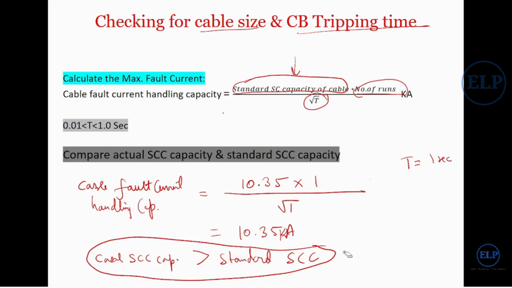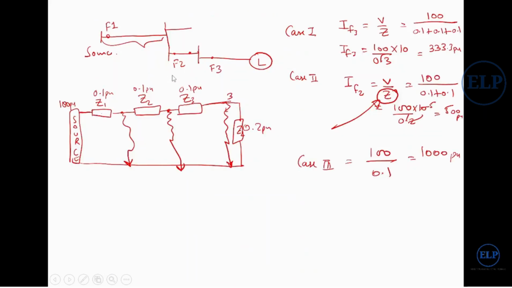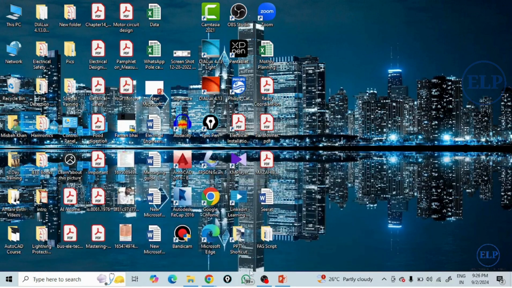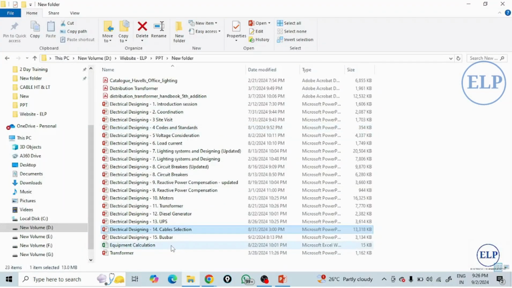Now, up to this point, my cable selection criteria is over. Is it clear for you? Yes. Okay. So now I am ending this topic here. Now I am starting my next topic, that is the bus bar. I will share this PPT with you, don't worry about that. Now I am starting with my bus bar calculation.